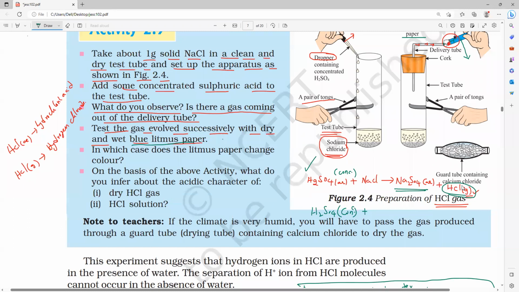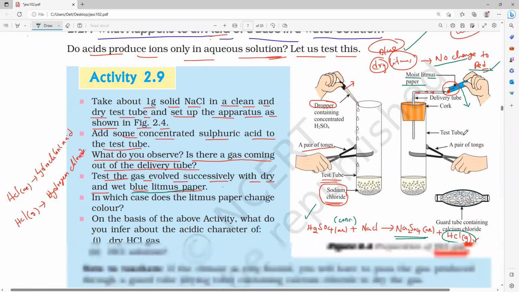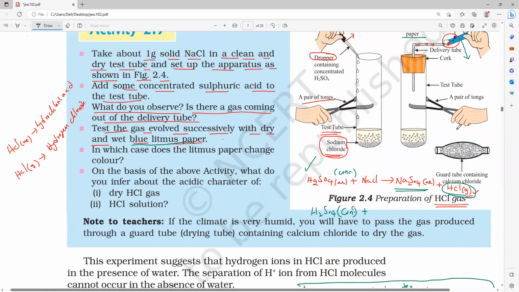So that gas, if you put dry blue litmus paper, there is no change to red, because no water is there, so it will never form the H plus ions. Is it okay, guys? Everybody?